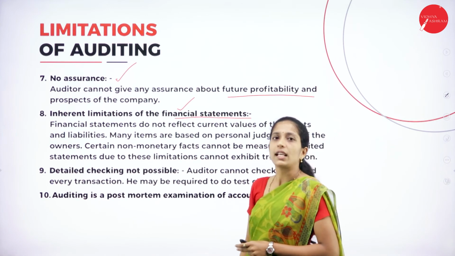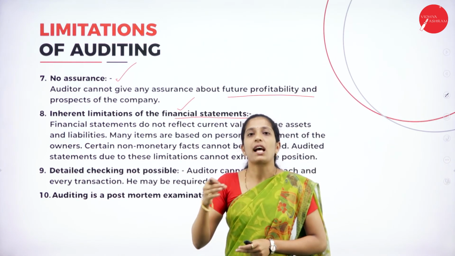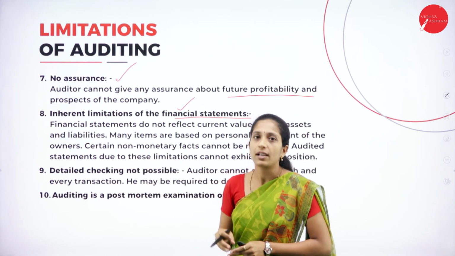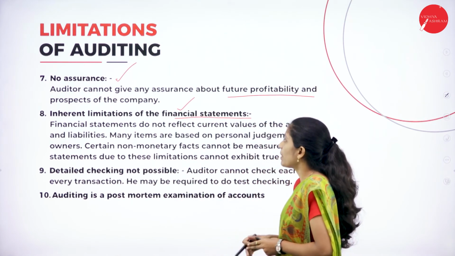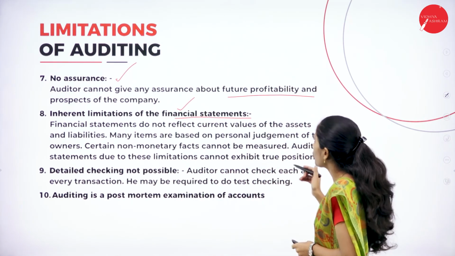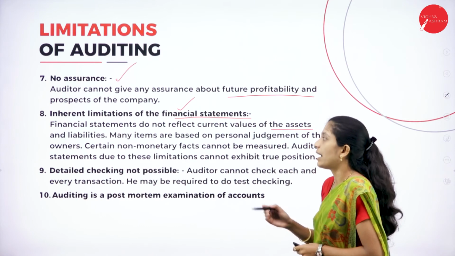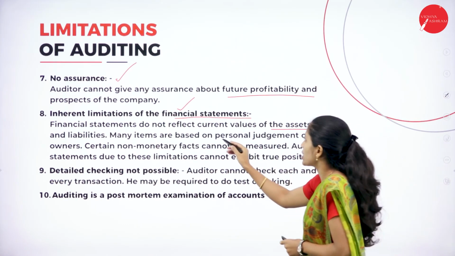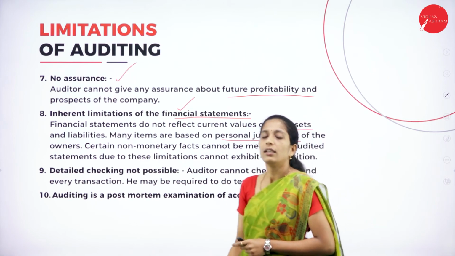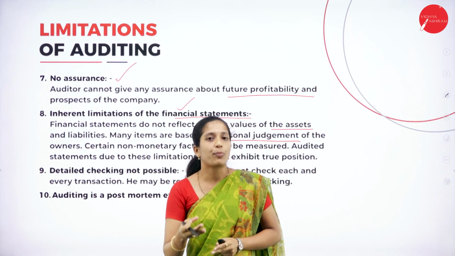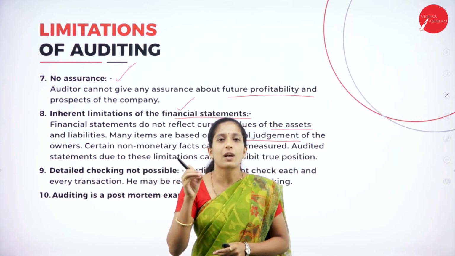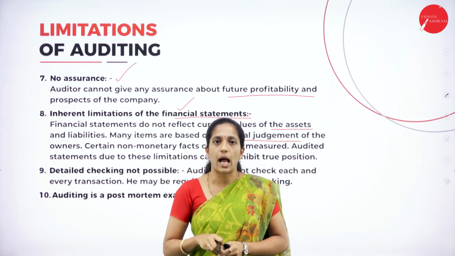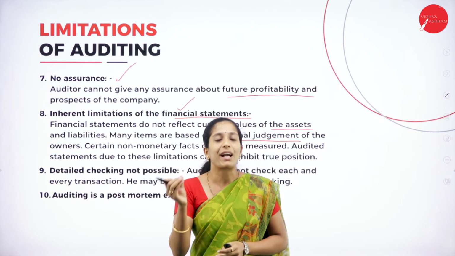Next one is inherent limitations of the financial statement. While recording in the financial statement, some transactions might not have been recorded. Financial statements do not reflect the current value of the assets and liabilities. Many times they are based on personal judgment. The proprietor will not record the exact value of asset and liability. By his own prediction, he might have recorded.